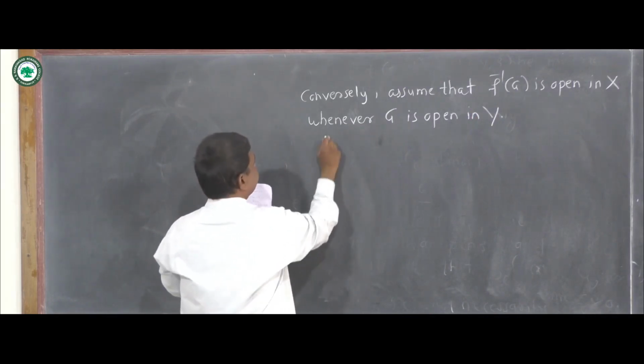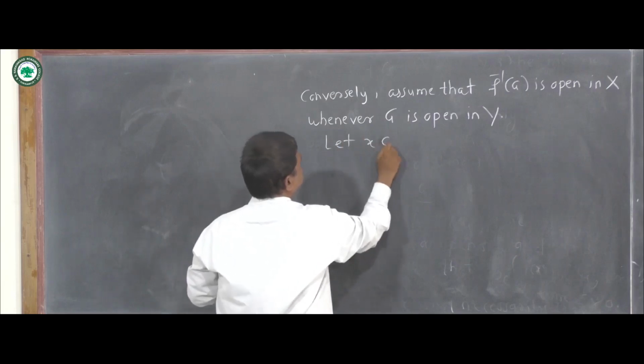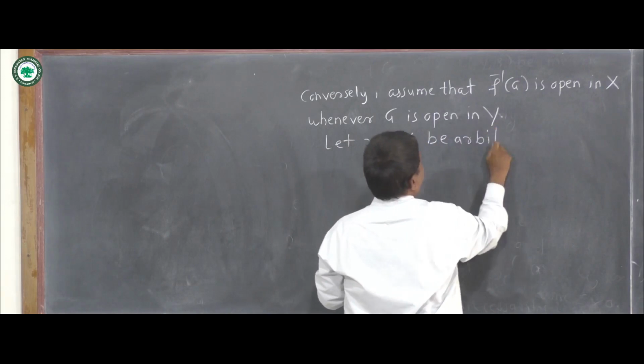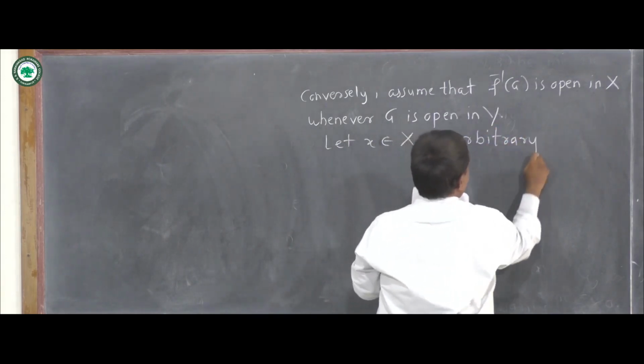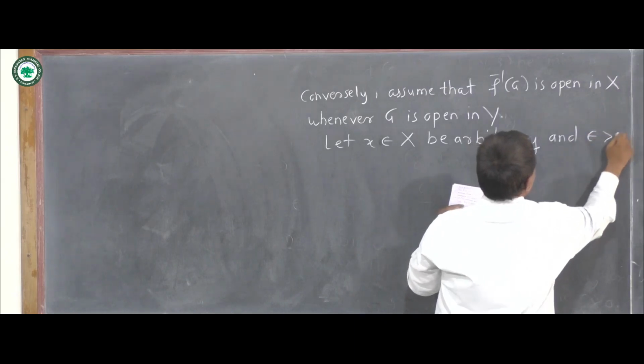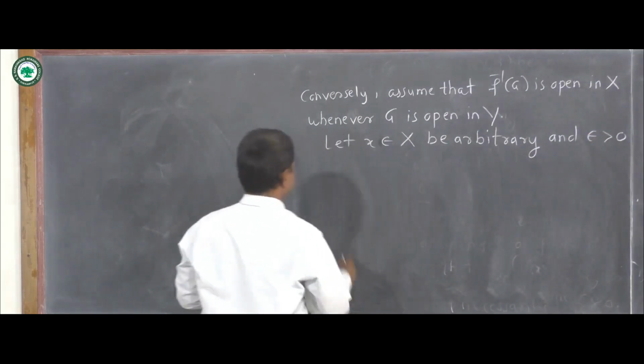So let x belongs to X be arbitrary, and epsilon greater than 0 be given.